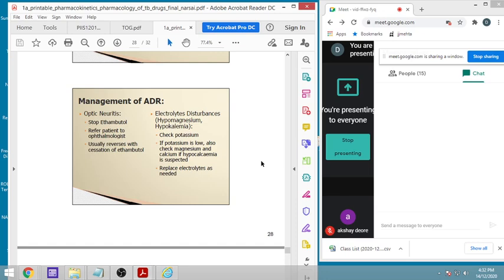Other ADRs which can be there, like optic neuritis, which is because of ethambutol: stop it. Refer the patient to an ophthalmologist; it usually reverses with cessation of ethambutol. Electrolyte disturbances will be there, like hypomagnesemia, hypokalemia, so check it. Check the potassium level, if potassium is low, or the magnesium level, check it, and if it is a problem, then continue.